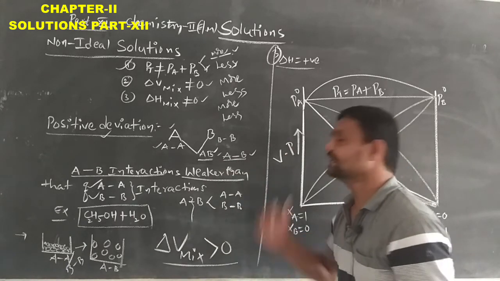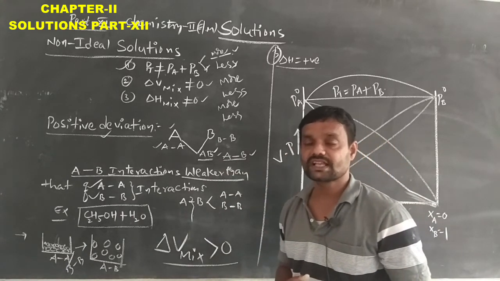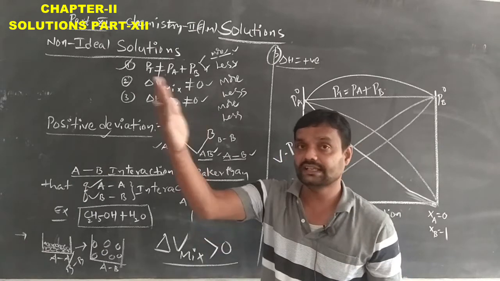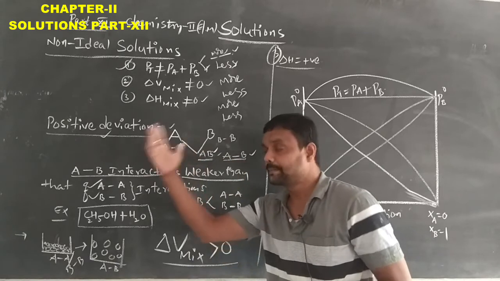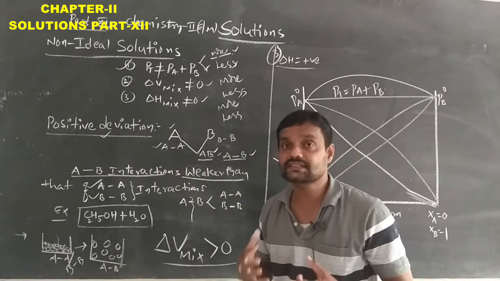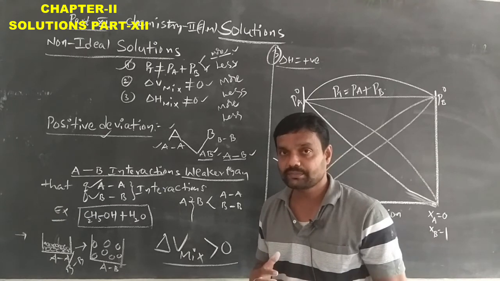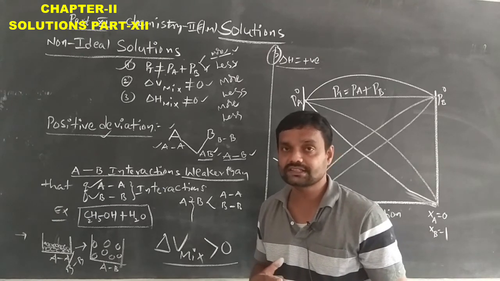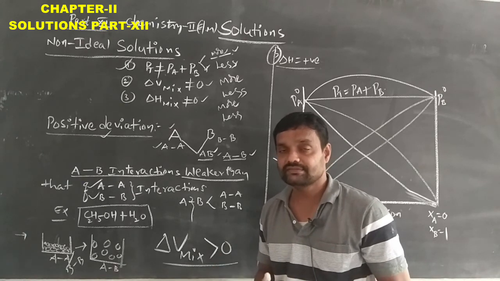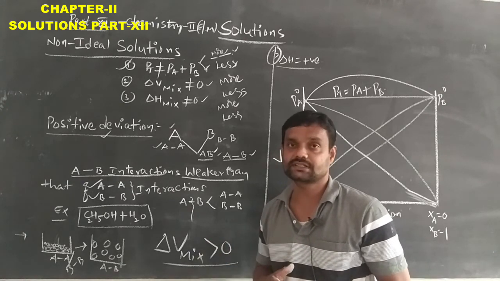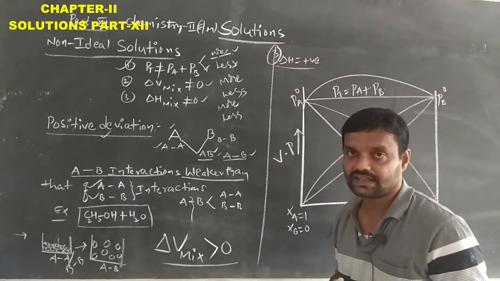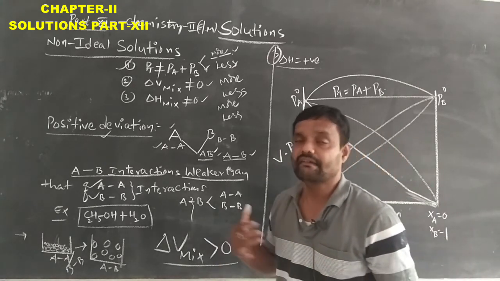Because in the AB solution, AB interactions are weak compared with the A and A interactions and B and B interactions, which are strong. So when breaking that bond, we require more energy. When we move to the AB solution, the AB interactions are very weak.